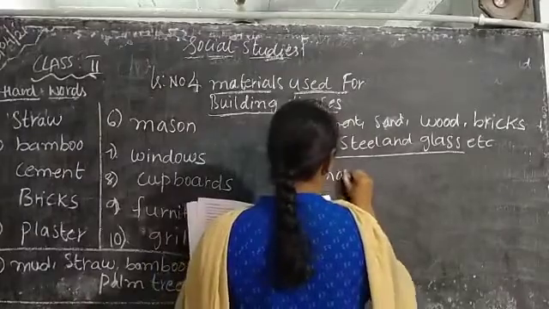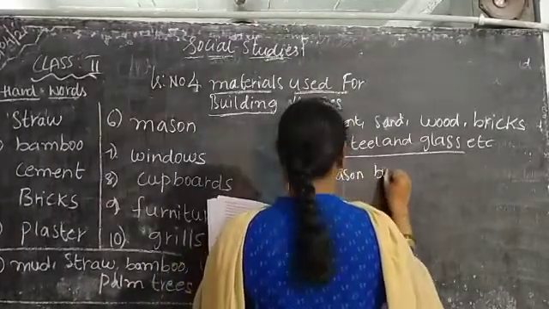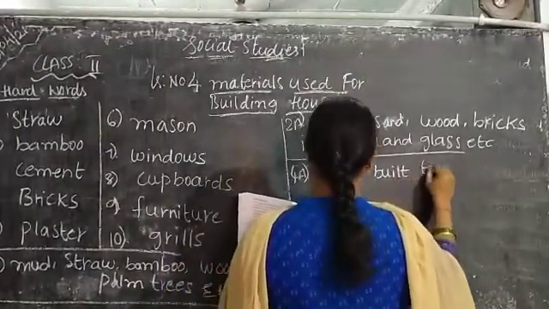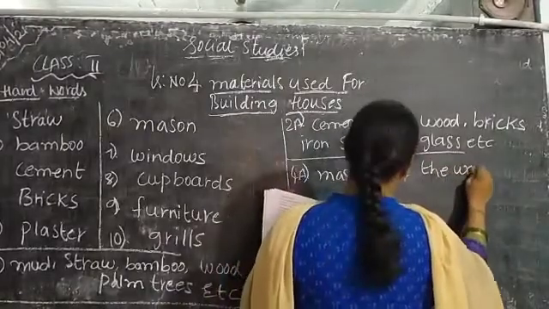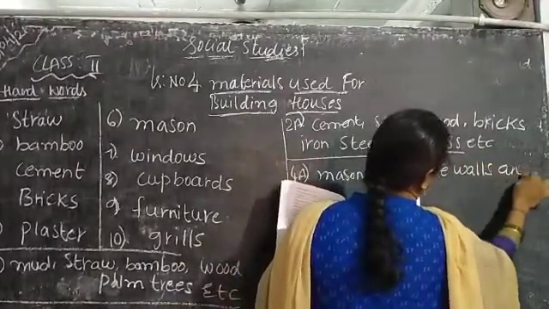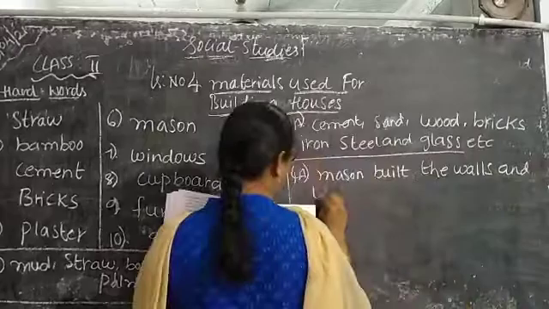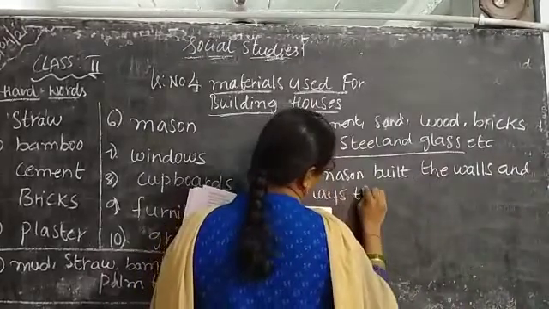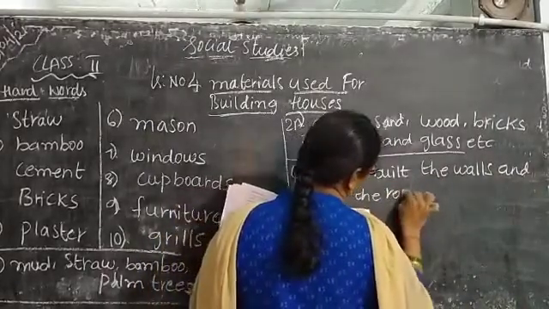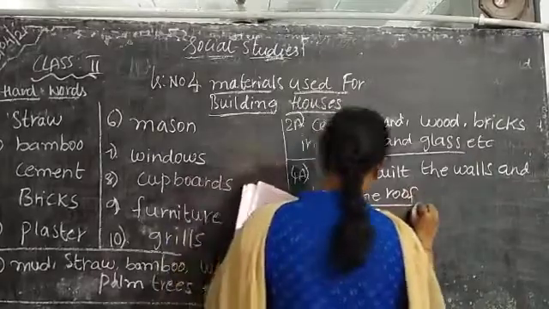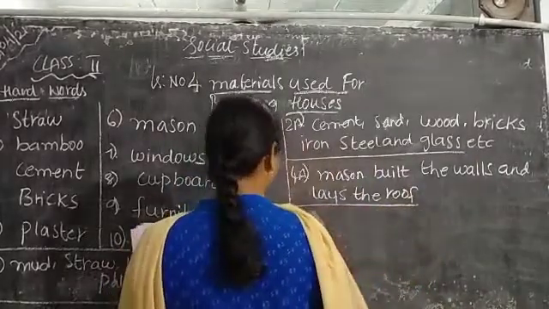What will he do? Mason builds the walls and lays the roof. Okay, next fill in the blanks, children.